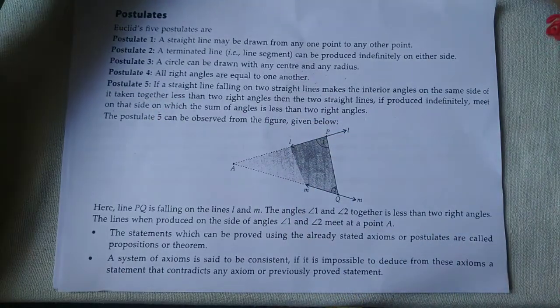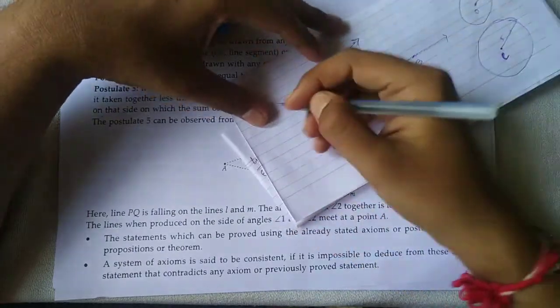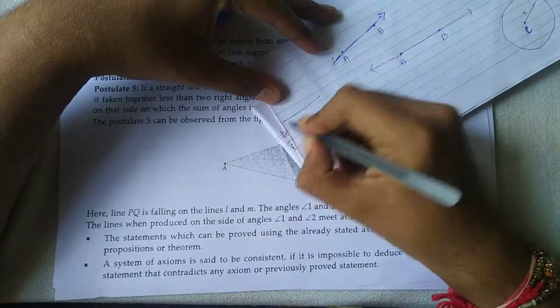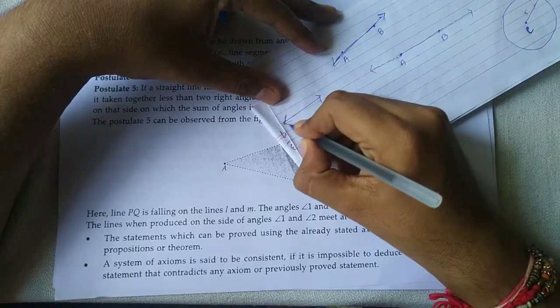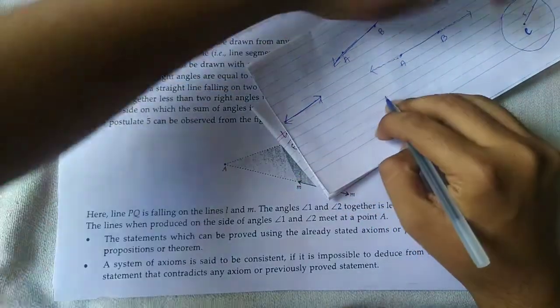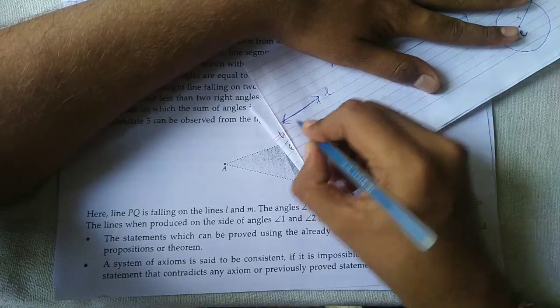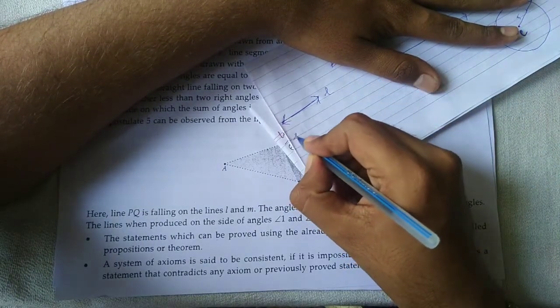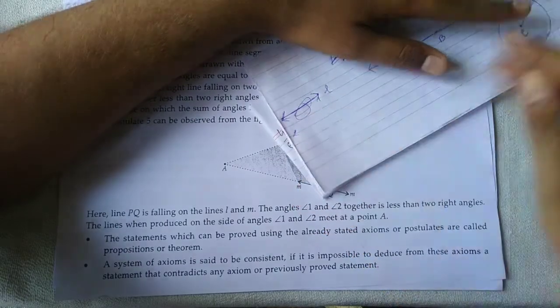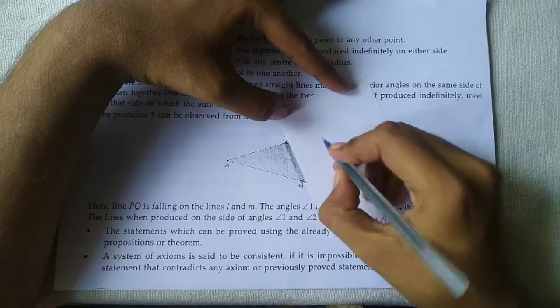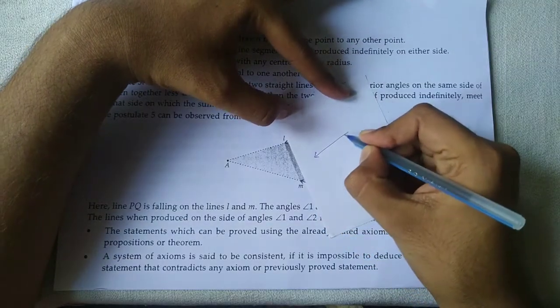What is the thing? Suppose I draw here the first line and here the second. Sorry, I can draw here. These are the two lines.